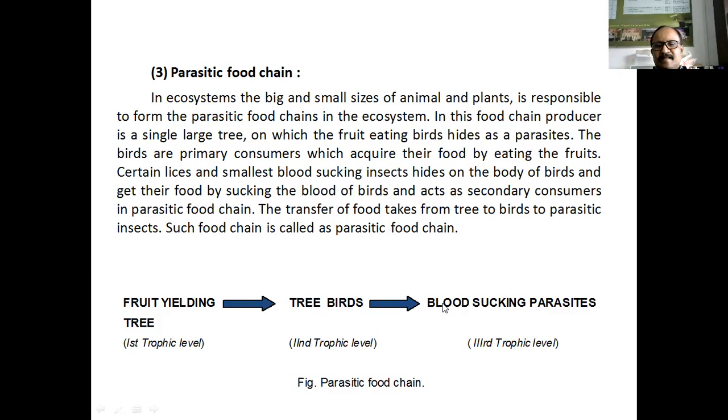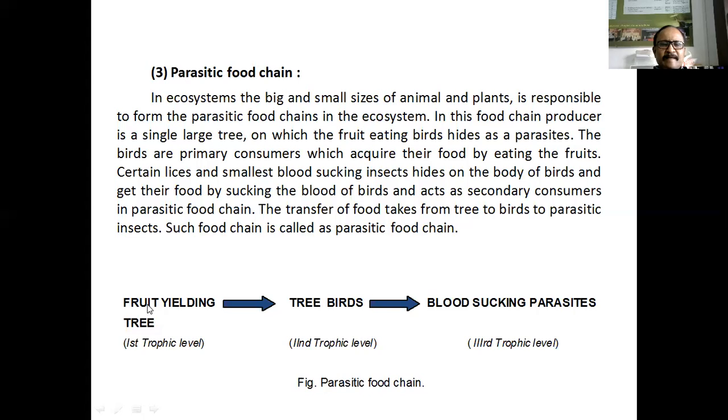Okay, now on the body of these blood sucking parasites, means on the body of lice and certain smaller insects, bacteria and fungus are present which take the food from their body fluids. Okay, such a type of food chain is called the parasitic food chain.